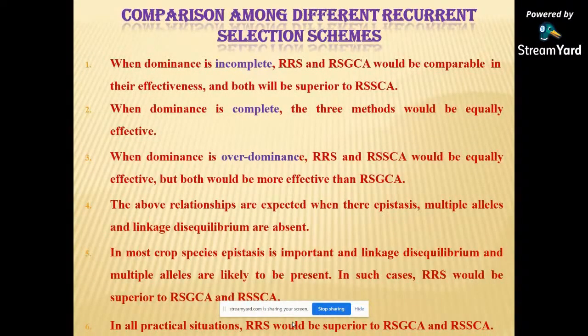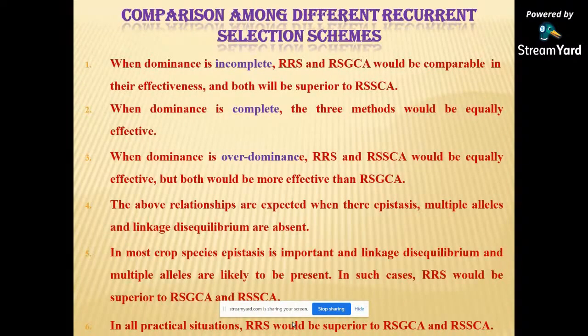The comparison among the different recurrent selection schemes. When the dominance is incomplete, reciprocal recurrent selection and recurrent selection for GCA would be comparable in their effectiveness, and both would be superior to recurrent selection for SCA.